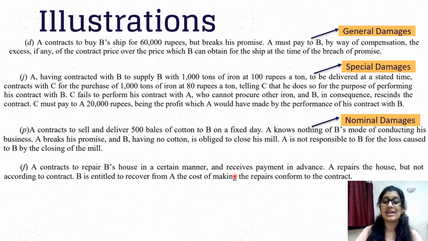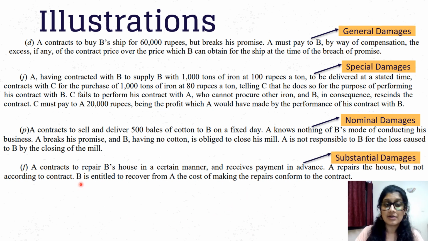If he had not repaired the house, then the general damages would have come in the general course of events, right? Then there are no special damages because they have specifically mentioned according to the contract. So there must be some special damages. You can say special damages, but here something else comes into account.